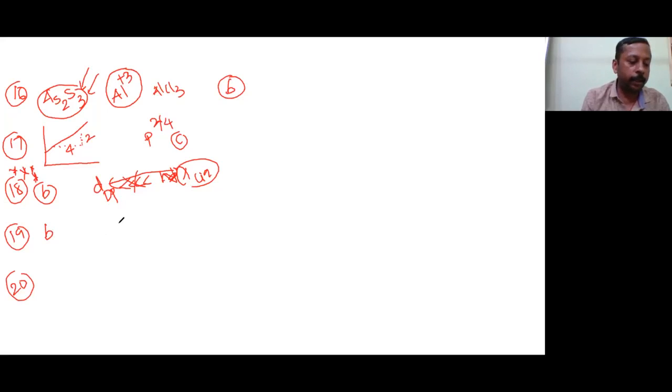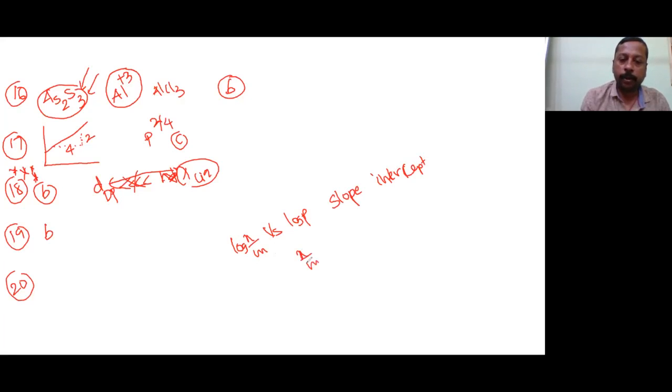Okay. A linear plot of log x upon m versus log p. And what they are asking is, which of the following options about intercept and slope? So I will explain this because two students are sending wrong answers.